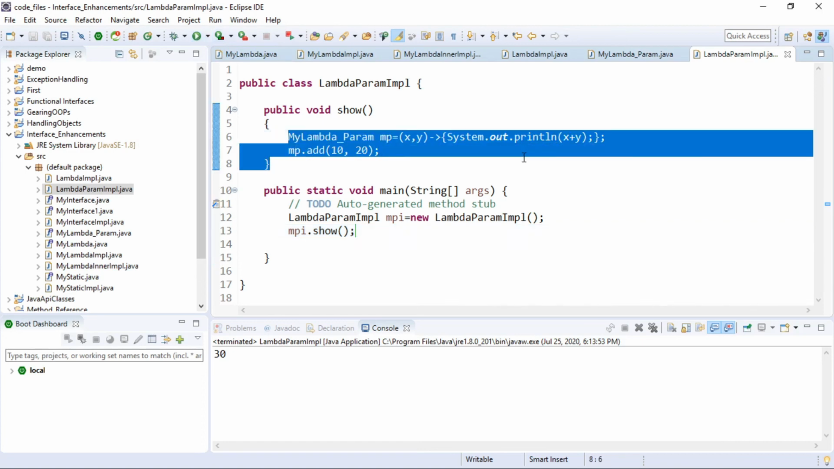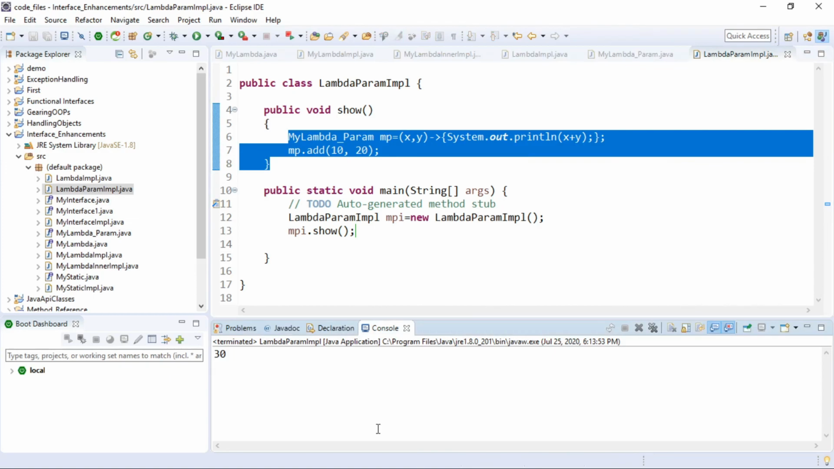So this is all about the basics of lambdas. We are going to talk about much more on lambdas in the coming sessions as well. In the next session I'm going to talk about how to work with lambda along with objects.